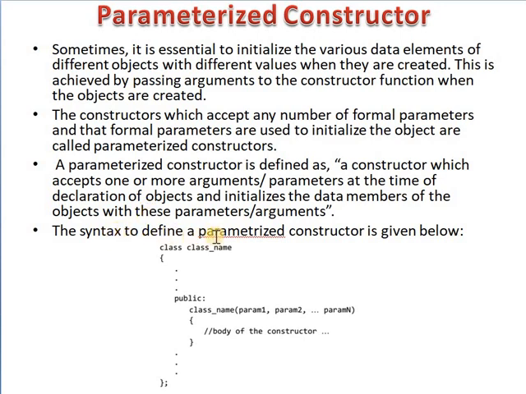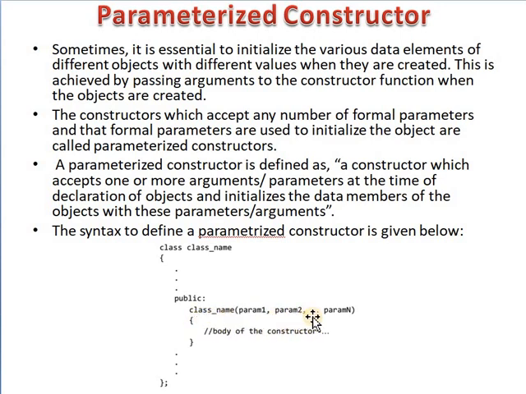There is a syntax to define the parameterized constructor. Here in the class, we create the parameterized constructor. For defining the constructor, you must use the class name, because the constructor has the same name as the class name. Then in the constructor function, there are a number of parameters, and then we write the body of the constructor.